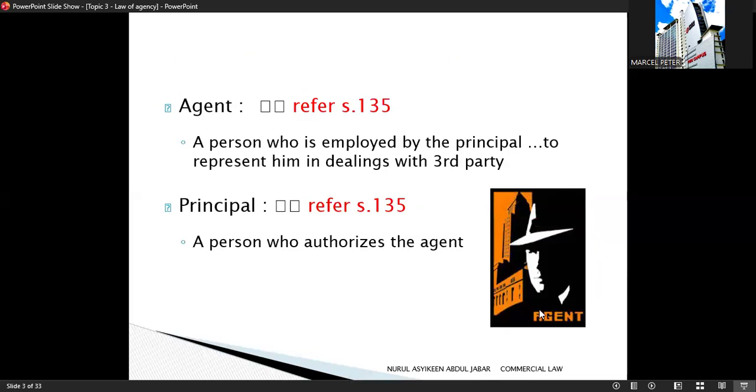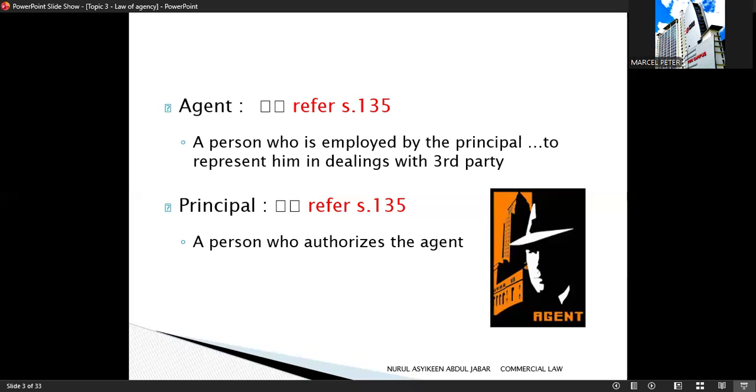Here, we are going to look at the Act. We are going to look at section 135. Under section 135, first, who is an agent? An agent is a person employed by the principal. The agent's role is to represent the principal when dealing with a third party. So in simple words, the agent acts for someone else, not for themselves.